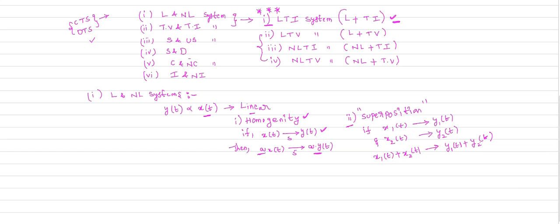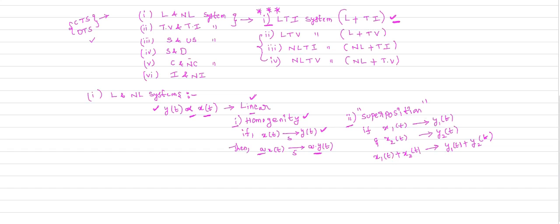Remember here, linear and non-linear systems. The first point is, how can we define the linearity of the system? If the system output varies linearly with respect to its input, that is a linear system. For a linear system, it must satisfy two conditions.